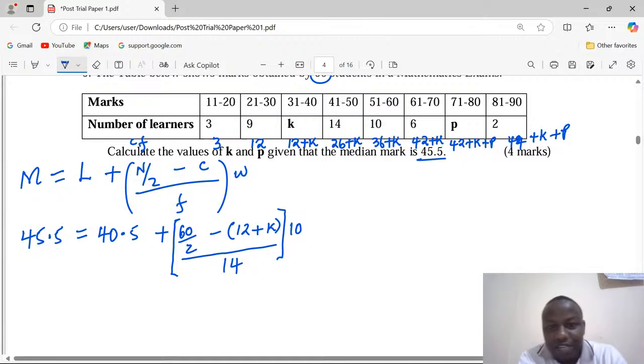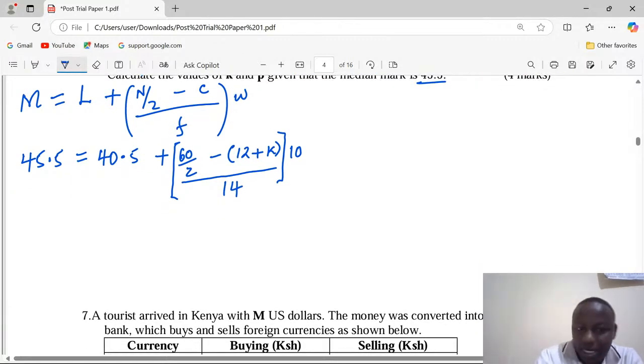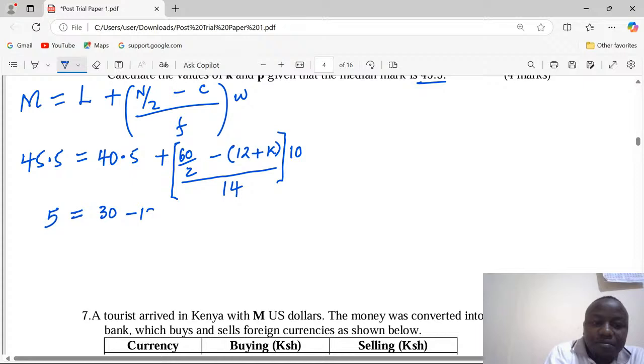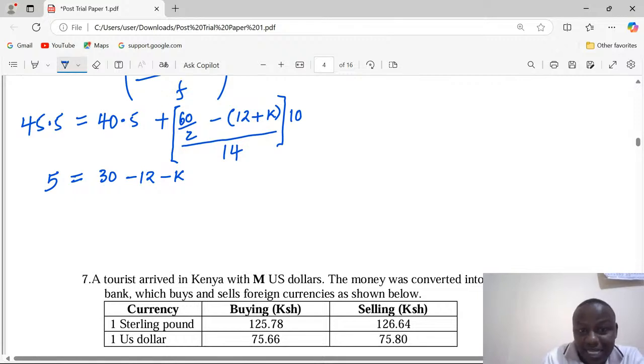The class width is given by upper boundary minus lower boundary, 50.5 minus 40.5. That gives us exactly 10. At this point, we can subtract so that this becomes 5, when we take 45.5 minus 40.5. This is equivalent to 30, when we divide 60 by 2, minus 12 plus k, because the minus is overall. We are subtracting 12 plus k.